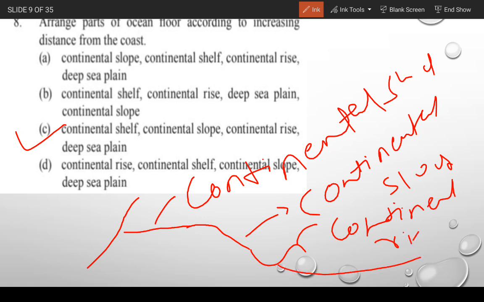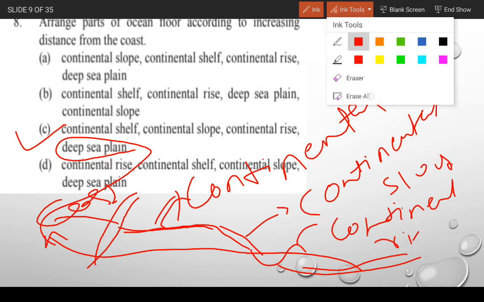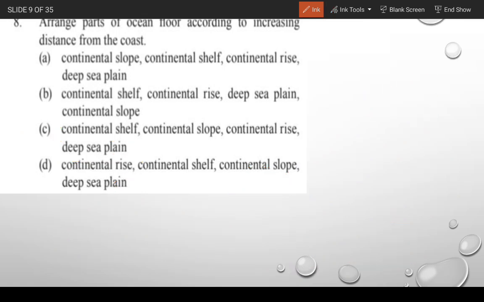Then this region is called the deep sea plain. So gentlemen, this is the correct order. When we move from the coast to the ocean, we find first the continental shelf, second the continental slope, third the continental rise and fourth the deep sea plain. Okay gentlemen, moving to the next question.